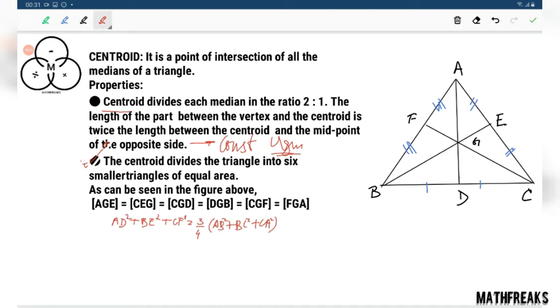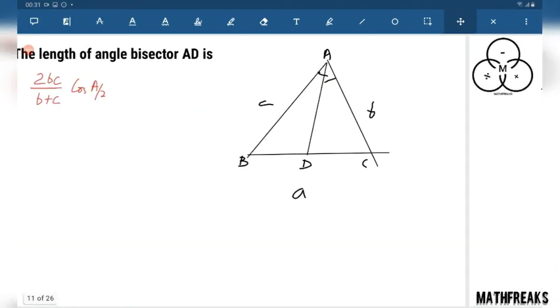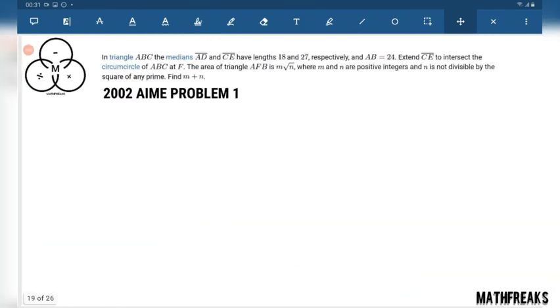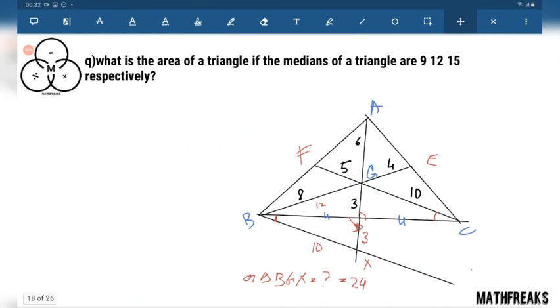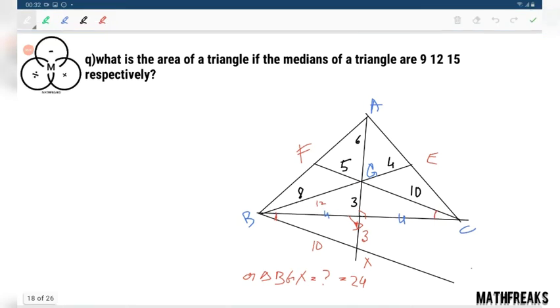You can write another important thing: 1 by 6 area of triangle ABC. This is 24, this is 12, so the area of triangle ABC will be 6 times 12, which is 72. This is our answer.